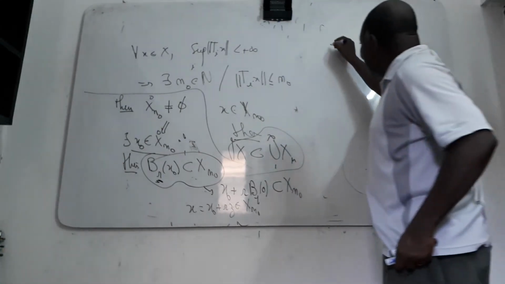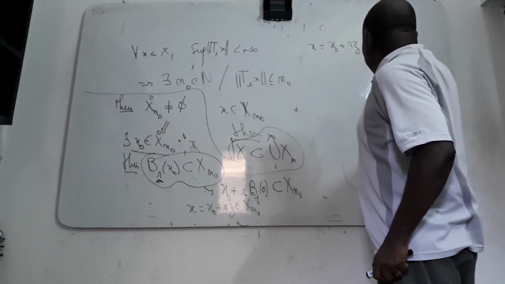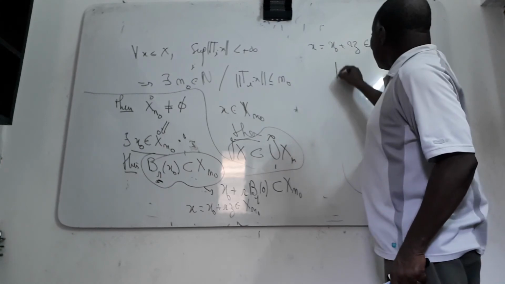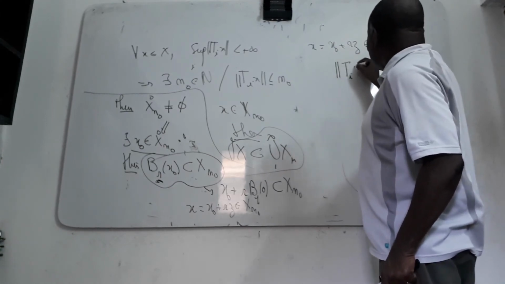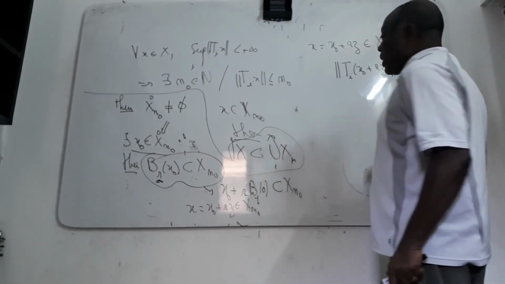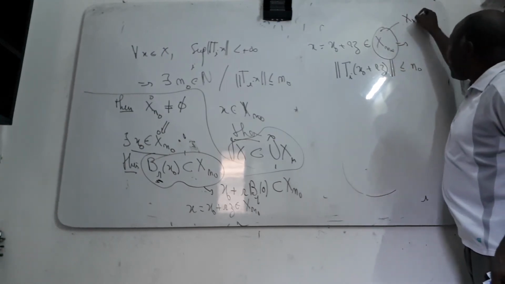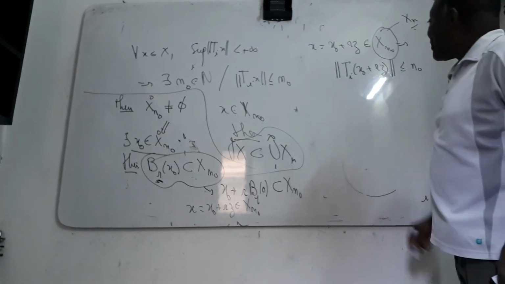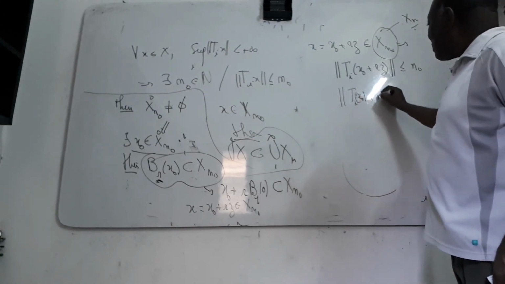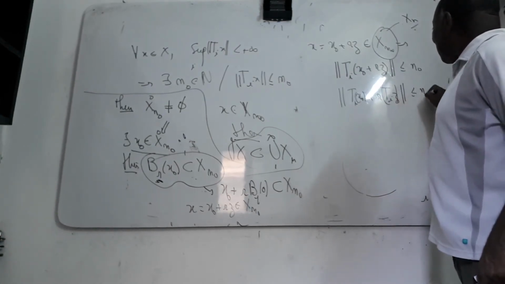Then when you have x0 plus r z in S_n0, that means that the norm of T_i(x0 plus r z) is less than n0 by the definition of S_n0. And then you have T_i(x0) plus r T_i(z), the norm is less than n0.